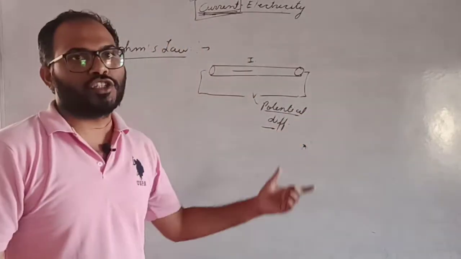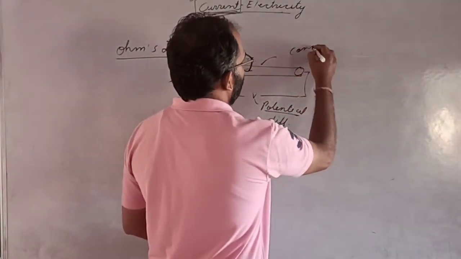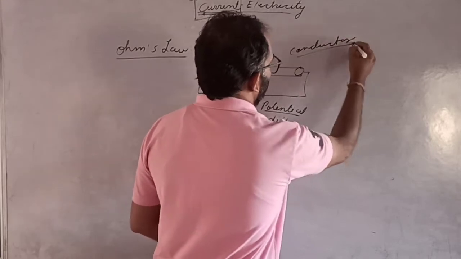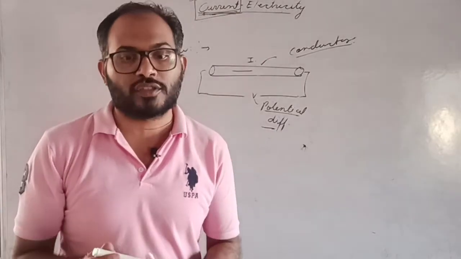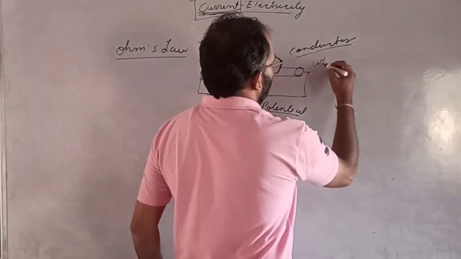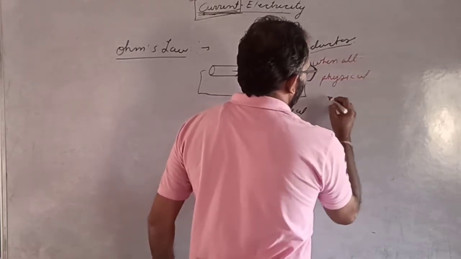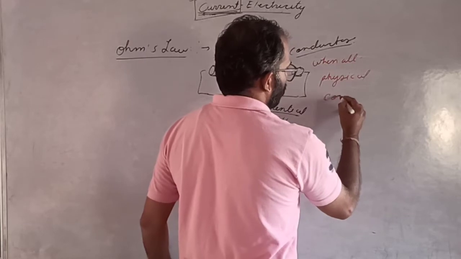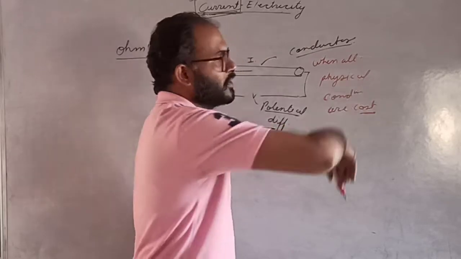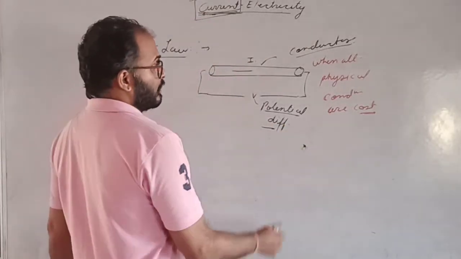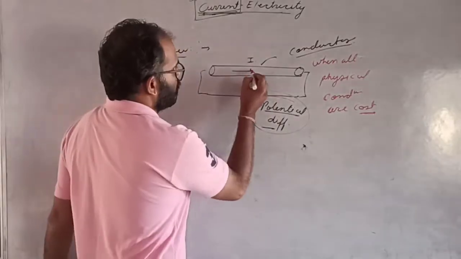If we apply the potential difference across the conductor, when all physical conditions are constant, then the potential difference, is that clear?